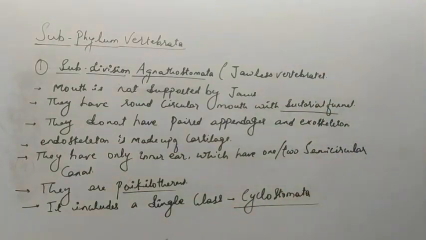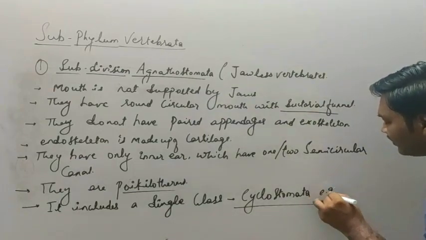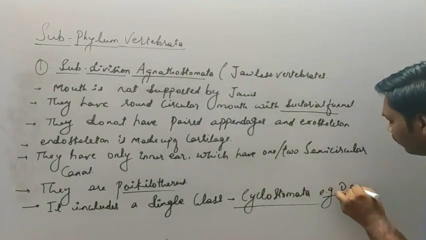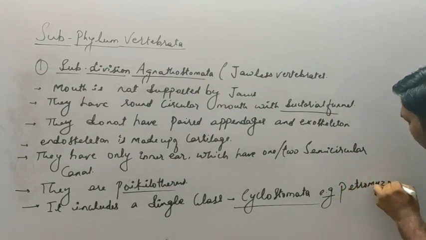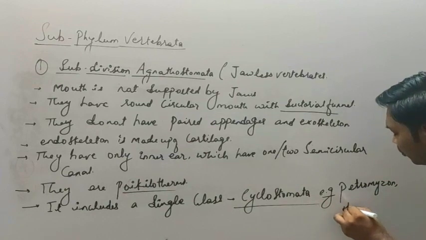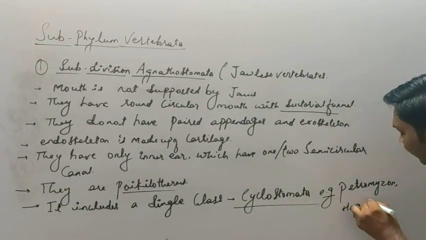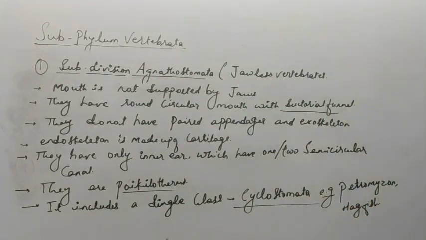And the examples that we are going to study in this cyclostome are Petromyzon and hagfish.